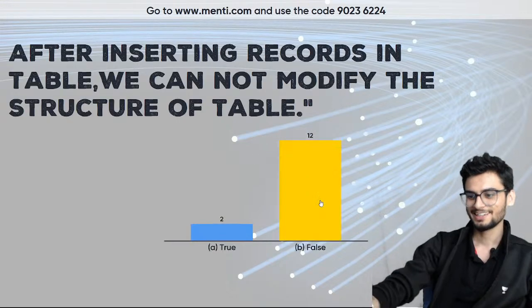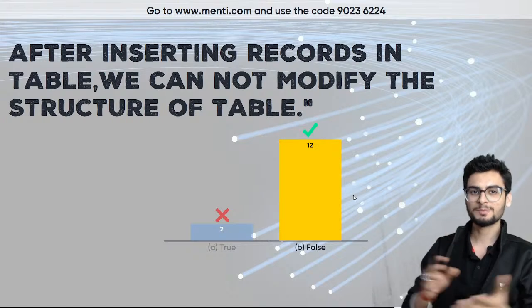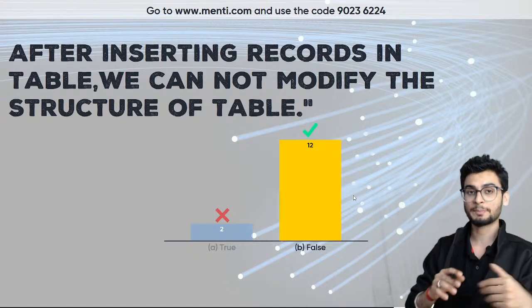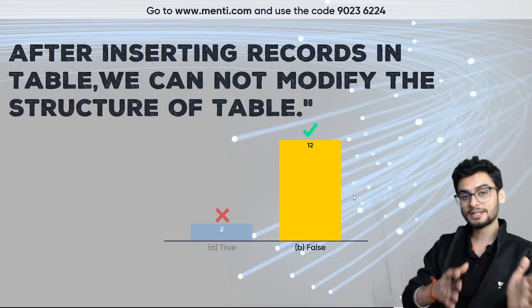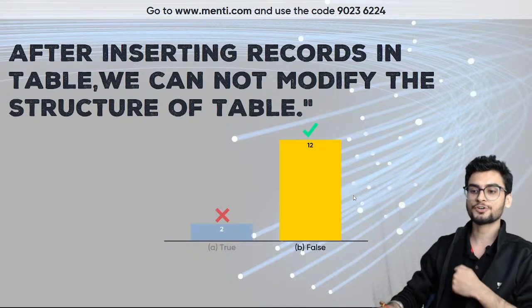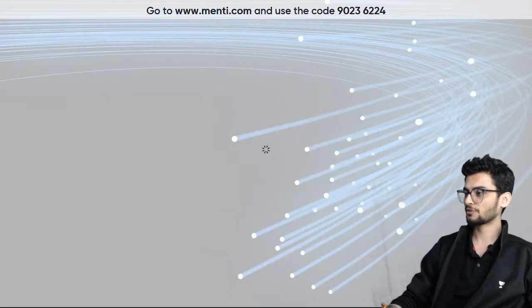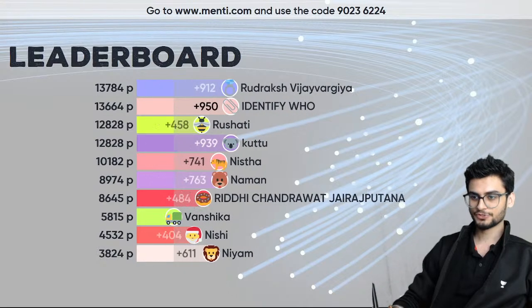Rudraksh was shocked. So false is the right answer to this. आप even after creating the tables, आपने सब data डाल दिया है. अगर आपको उसमें extra column add करना है, for example आपके पास student table है, you have name, roll number and marks. अगर आपको एक और column add करना है, for example gender और address, you can do that. ठीक है, that was the meaning of the question. Okay, so leaderboard in front of your screens.